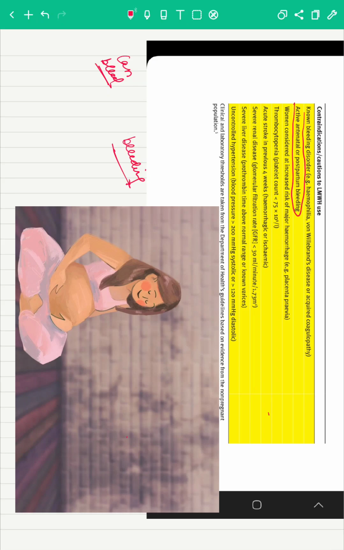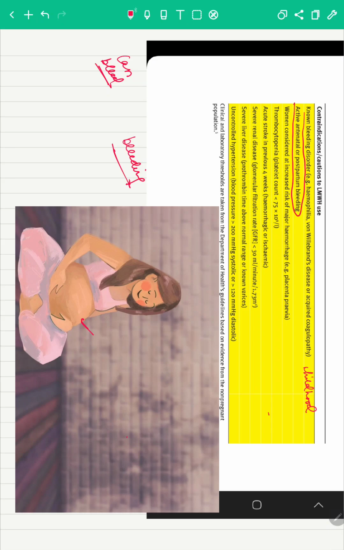Now, can bleed can be because of a lot of issues. The dog will bite and she will bleed all the more if she has a tendency to bleed. Think of the lady from her childhood. Yes, of course, she's pregnant, but she could have had some kind of proactive tendency to bleed from her childhood. So, maybe she has a bleeding disorder.